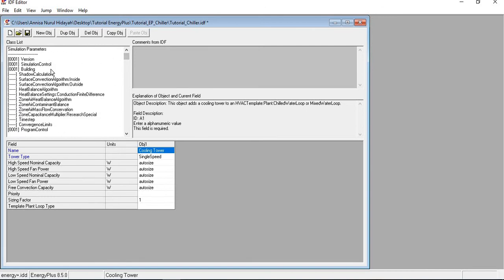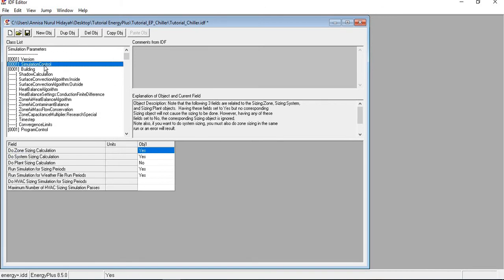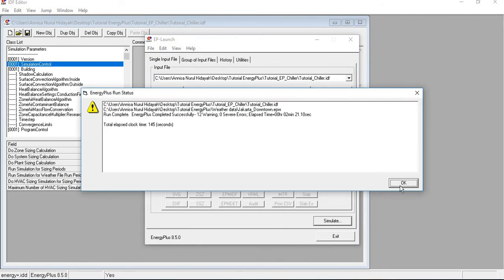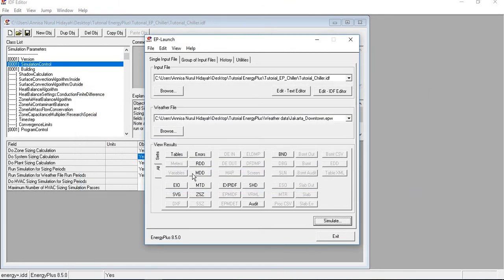But first, we need to check our simulation control again. Okay, because it's still set to no for the plant sizing calculation, but we have the chiller plant, and the tower, the hot water plant. So we need to set it to yes. Okay, and save it. Now we try to simulate it. The simulation is finished.